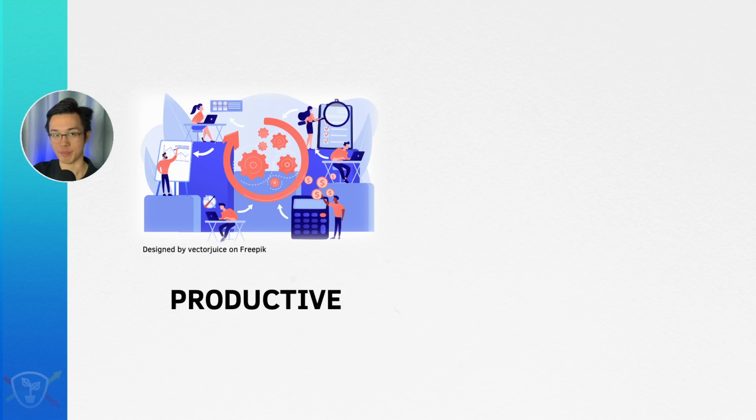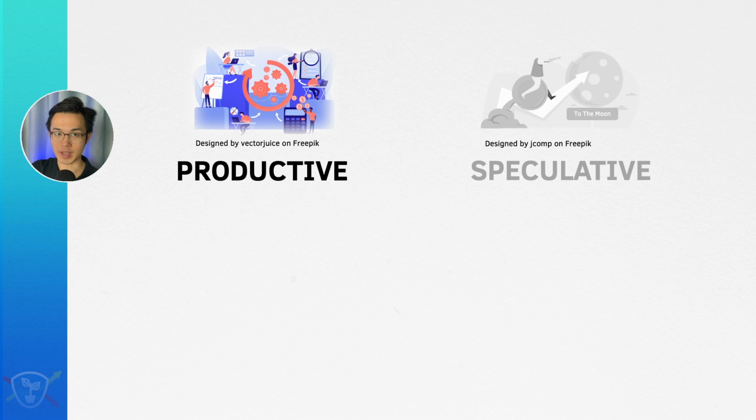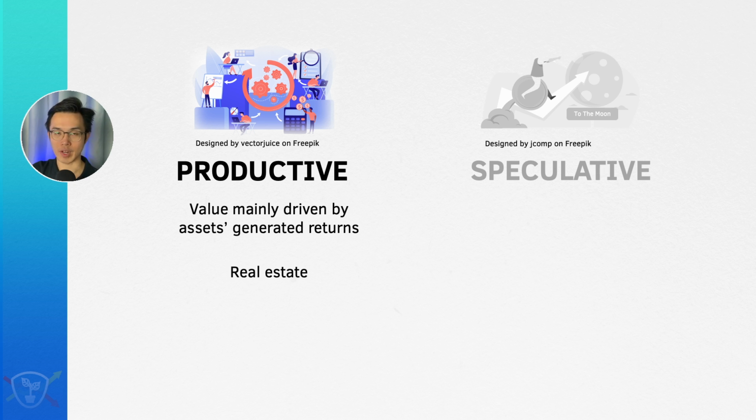There are two broad categories of investments. We have productive assets and we have speculative assets. Productive assets are investments that derive value from their ability to generate returns. For example, if you own real estate, an apartment or a house or even a factory or office space, you can rent it out and collect rental income.